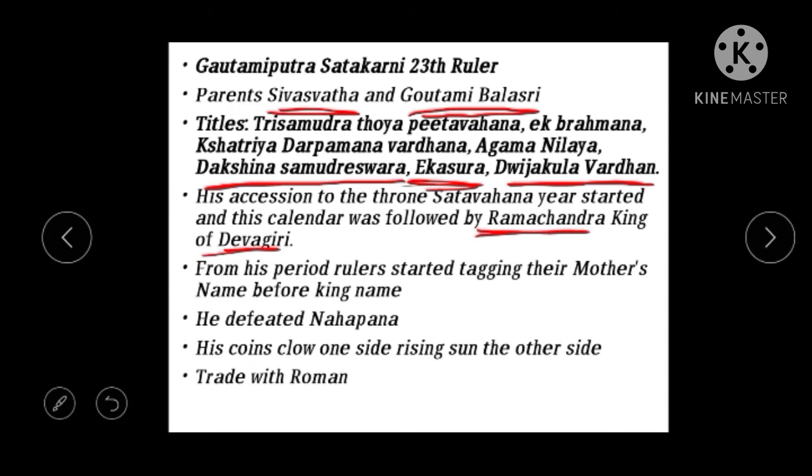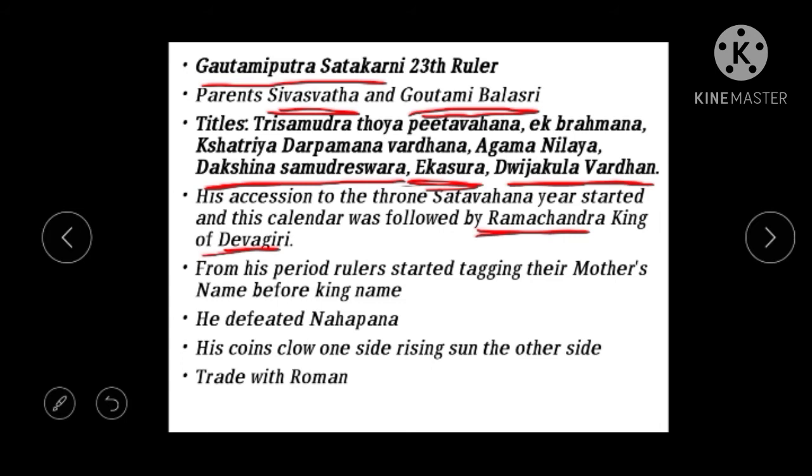We also see that from the beginning of his rule onwards, the rulers began to tag their mother's name before their name. For example, the name of this ruler, Gautami Putra Shatakarni: his mother's name is Gautami, and Putra means son of Satakarni. There are other names like Vasishti Putra Pulamavi, where Vasishti is the name of his mother. Likewise, these rulers tagged their mother's name before their name, and it shows that women were given a lot of importance in this period.